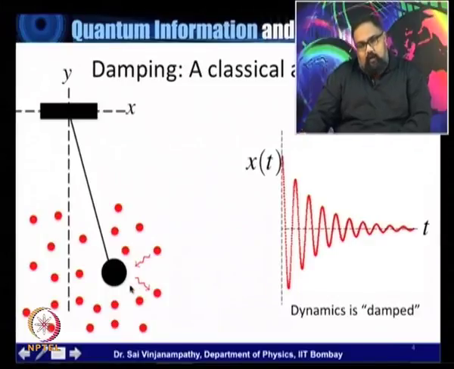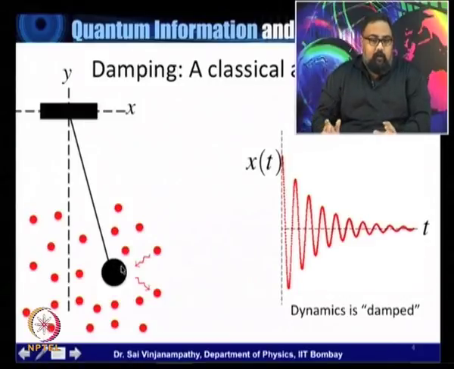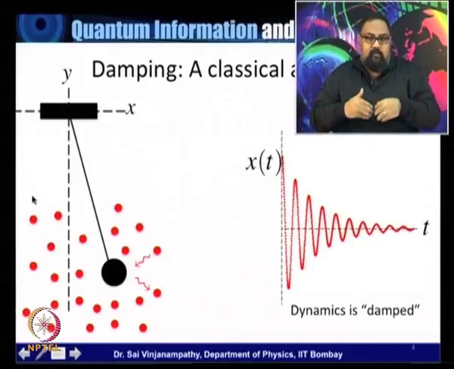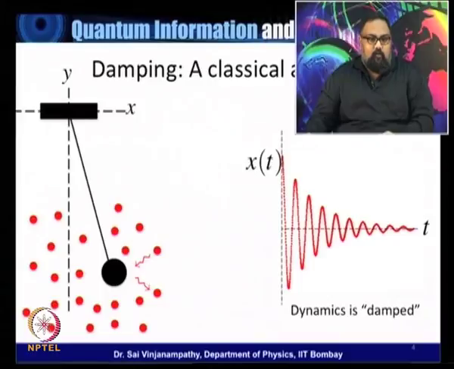So what we would like is to describe the dynamics of the pendulum, and to do that there is the hard way and the easy way. The hard way is to actually write out Newton's equations for every one of these particles here, the pendulum and all of the red particles that represent the air molecules, and then solve this coupled set of differential equations and then try and arrive at what happens to just our pendulum, right?